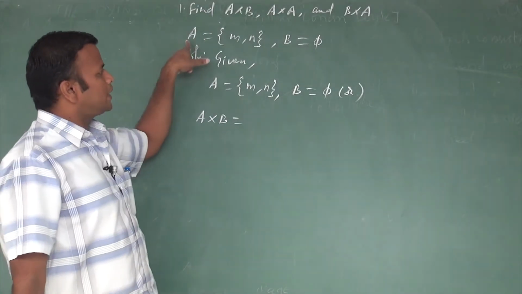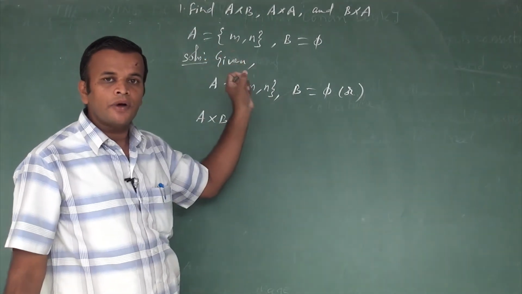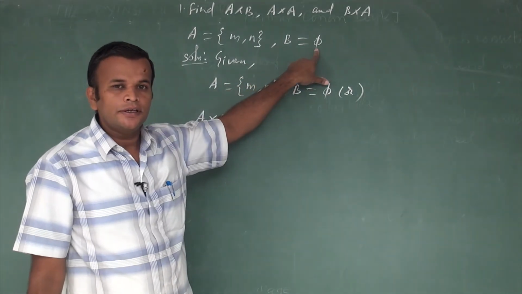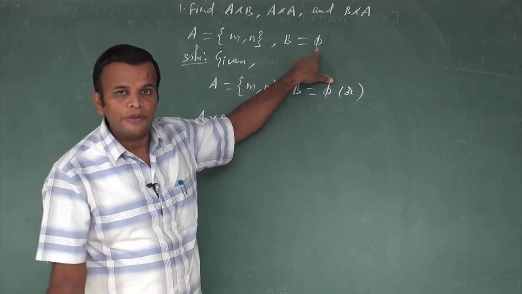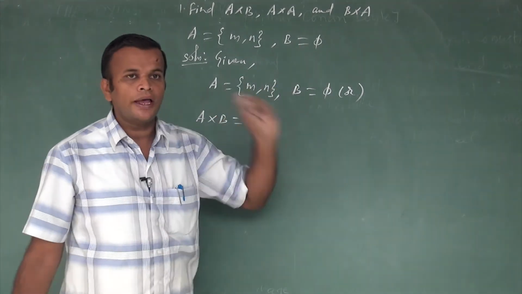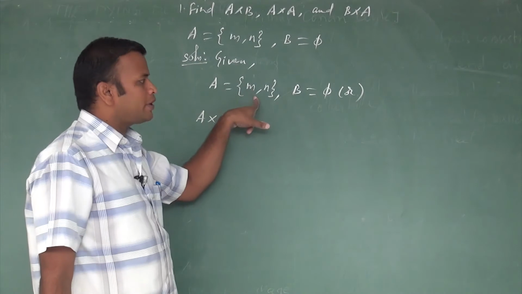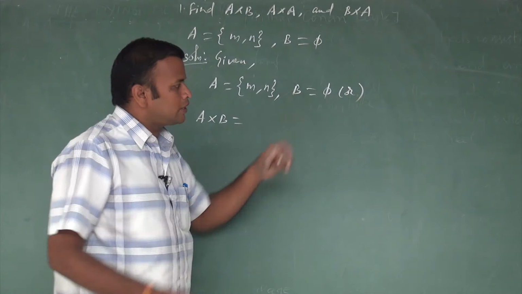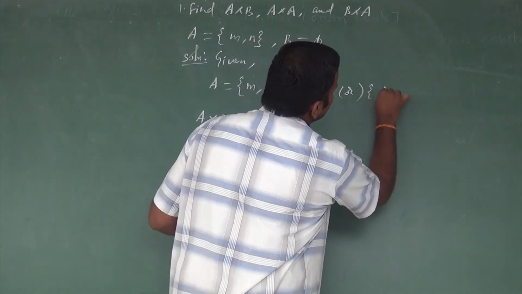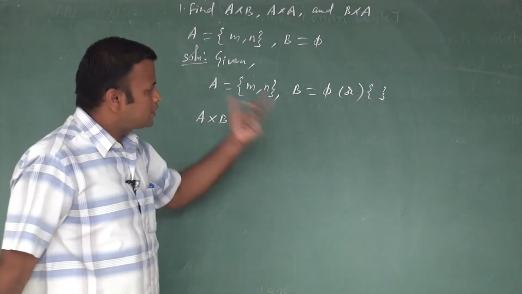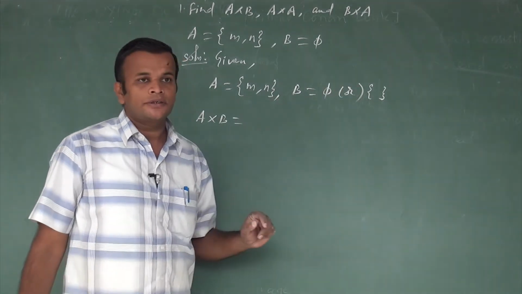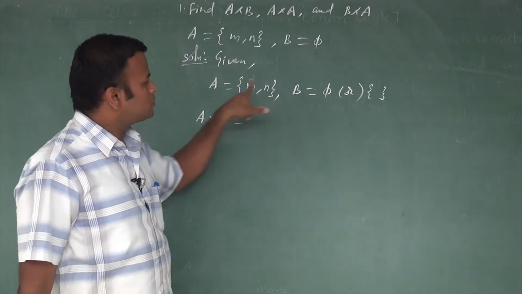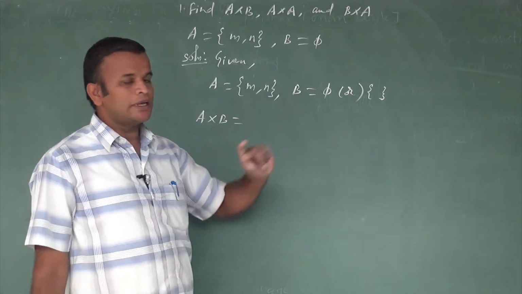The two sets are: A contains two letters, M comma N, and B is, what is the name of the symbol? It is called pi. That means it's an empty set, so B contains no elements. How to write it in symbol? In our exam, two types of symbol may be given. It is known as the empty set symbol, or pi. So two sets are given: A is M comma N and B is an empty set.